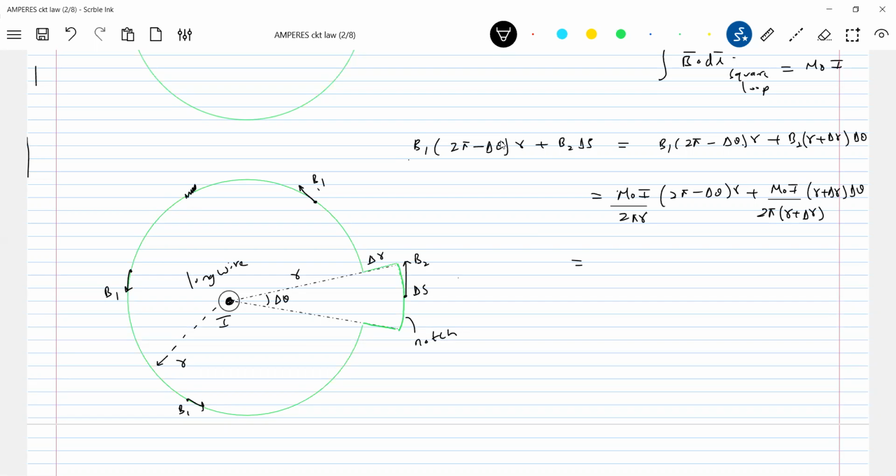So let's simplify this. So mu naught I by 2 pi r minus mu naught I delta theta by 2 pi, then r plus delta r, that cancels. So therefore this will be r plus delta r, numerator and denominator get cancelled. So mu naught delta theta by 2 pi r.